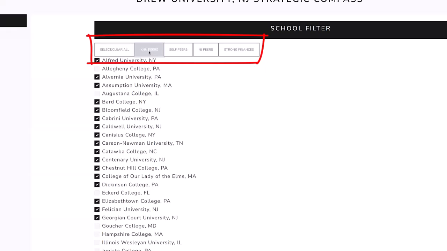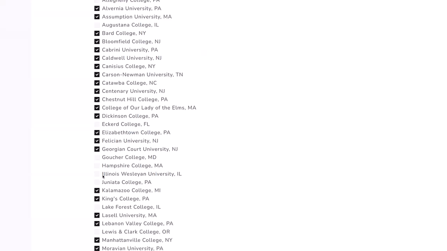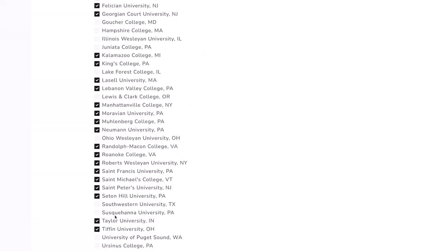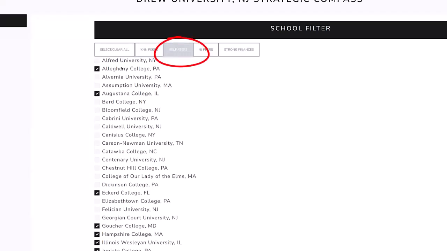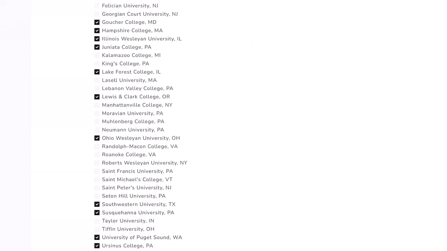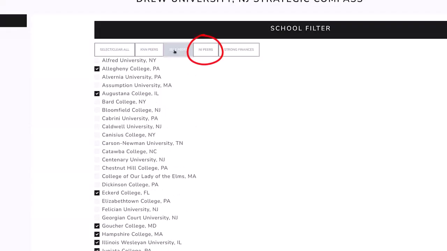All right, I just clicked on this. These are the KNN peers. All right, 35 schools that are most similar to Drew on a number of dimensions, about 40 dimensions. This self-peers list is Drew's own self-reported peer set, right? They reported their own peers to the Department of Ed, and this is the 15 schools they thought they should be benchmarked against. So they're there.